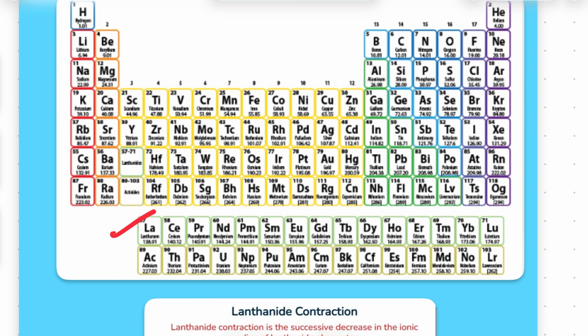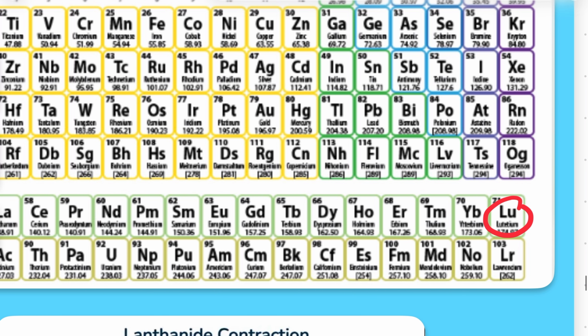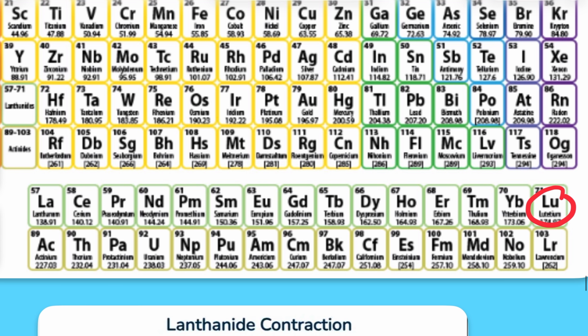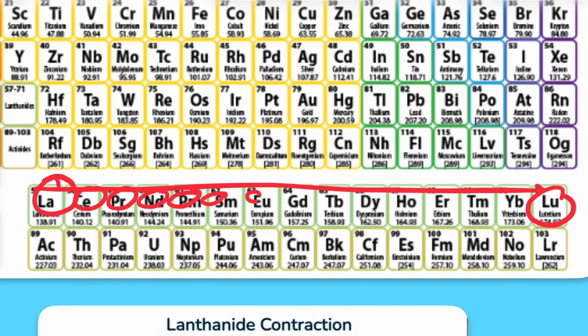So from lanthanum to lutetium, atomic number 57 to atomic number 71. From lanthanum to cerium, promethium, neodymium, like this, when we are moving from here to here, atomic sizes decrease. So atomic size goes on decreasing like this. But atomic numbers increase, while atomic size decreases due to poor shielding effect. That is called lanthanide contraction.